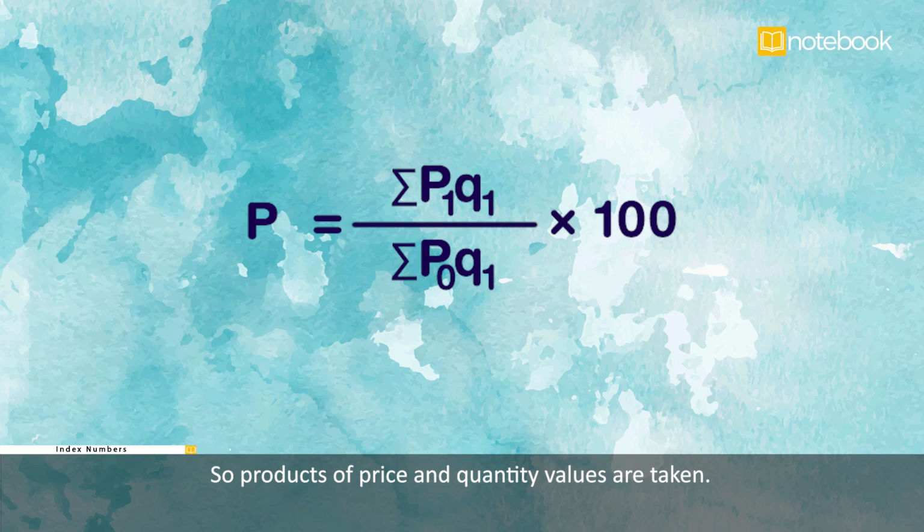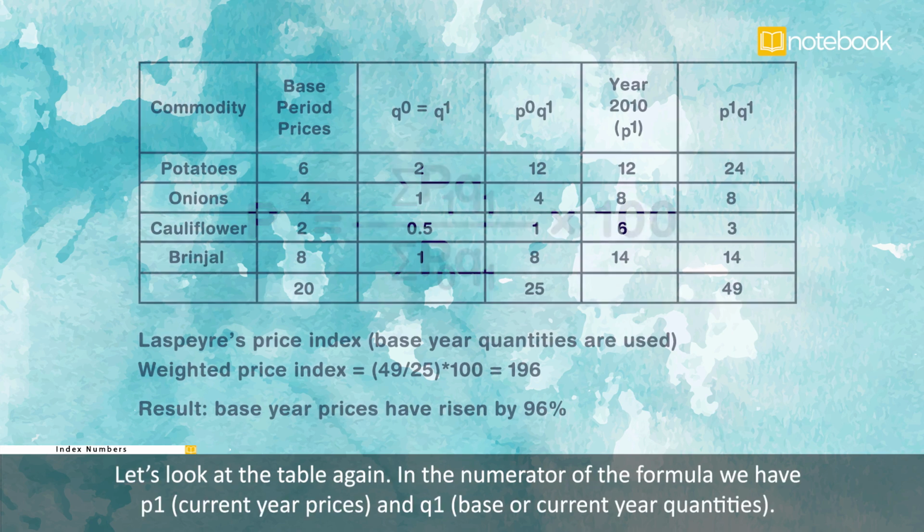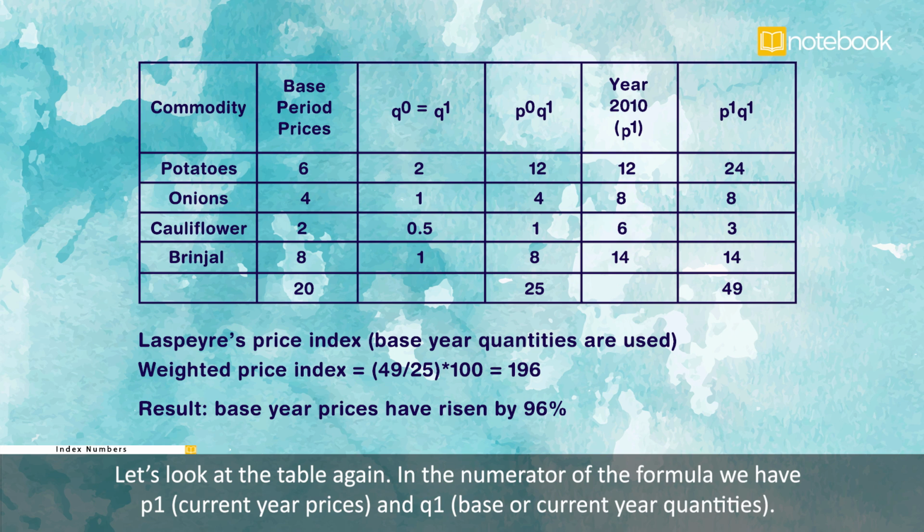So products of price and quantity values are taken. Let's look at the table again. In the numerator of the formula we have P1, current year prices, Q1, base or current year quantities.